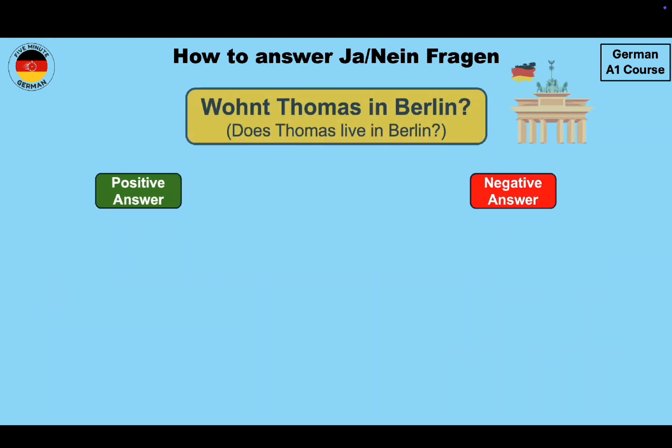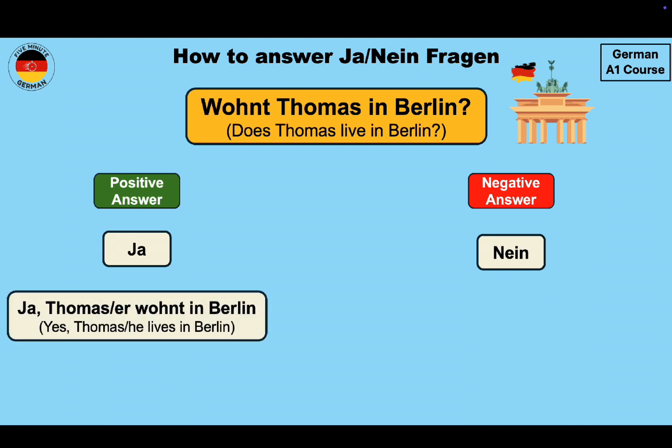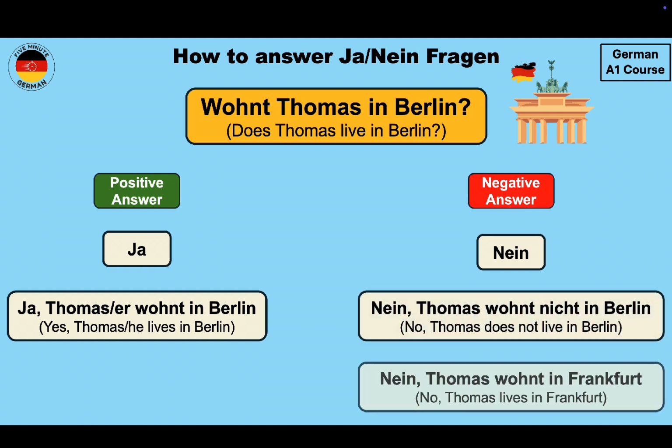Let's take another example. Wohnt Thomas in Berlin? So does Thomas live in Berlin? You know the simplest positive or negative answer will be Ja or Nein. Or you can give some more information and say Ja, Thomas wohnt in Berlin. Yes, Thomas, or instead of Thomas you can use the pronoun he, lives in Berlin. For the negative answer, Nein, Thomas wohnt nicht in Berlin, or Nein, Thomas wohnt in Frankfurt. So this is how you can answer these types of questions. And you see, you need to use Ja or Nein in the answer.